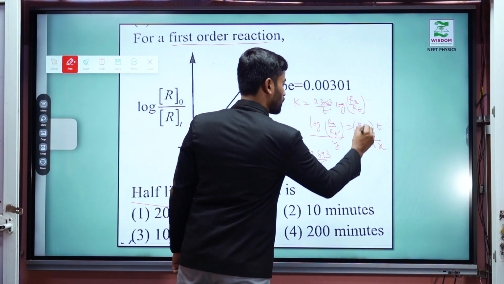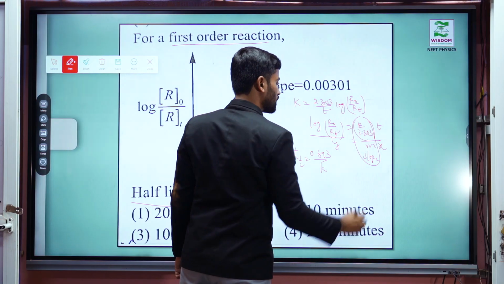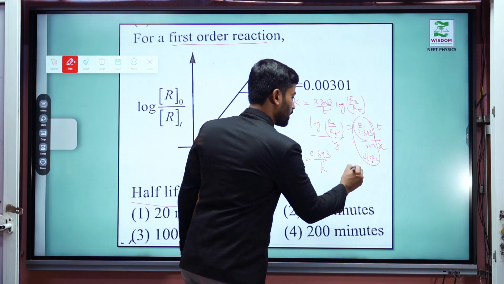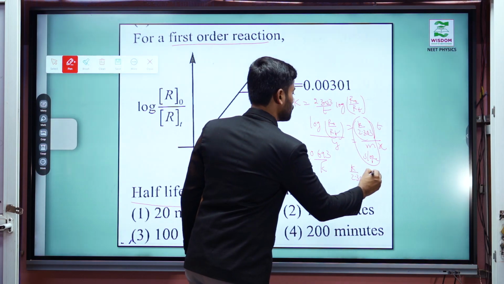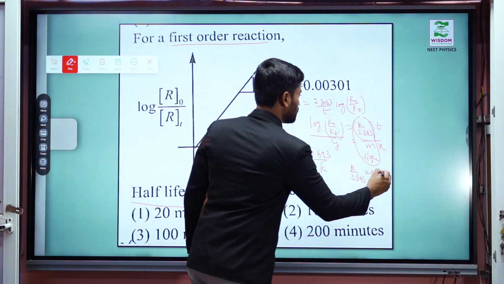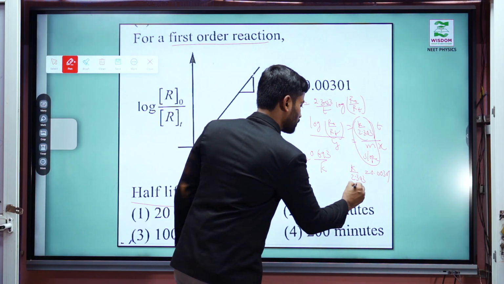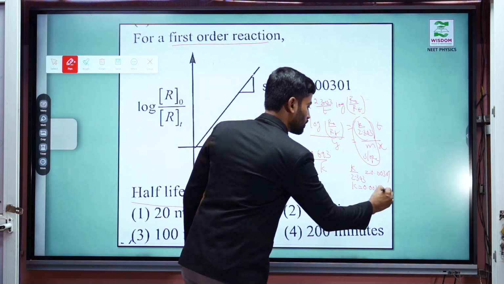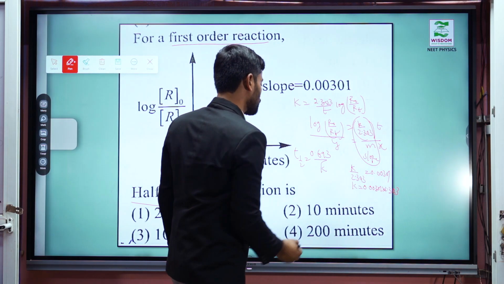Then slope m equals K by 2.303, which equals 0.00301. Let us substitute: K equals 0.00301 into 2.303. Let us substitute this rate constant value here.